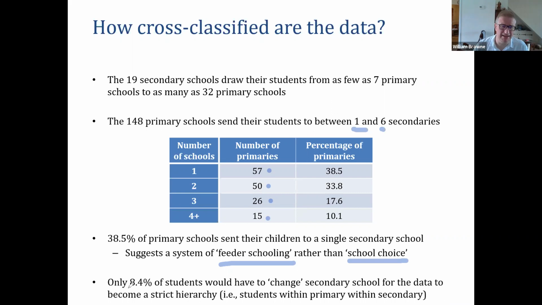In actual fact, if I was to take 8.4% of students and put them into the main secondary school for their primary school, I could create a strict hierarchy. So it's cross-classified data, but it's not hugely cross-classified.